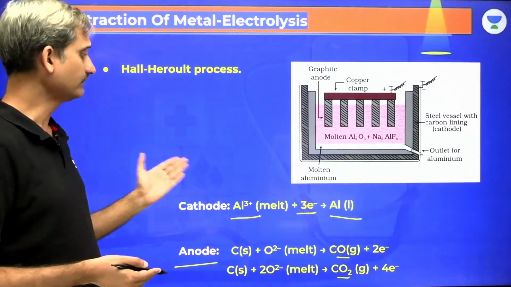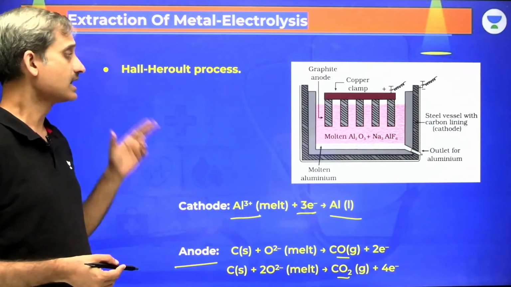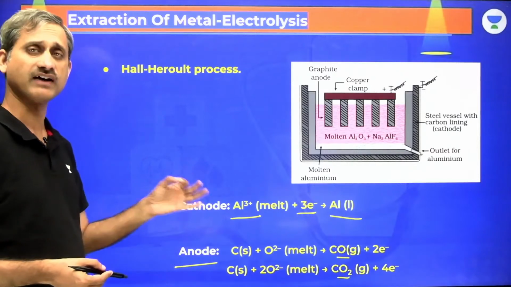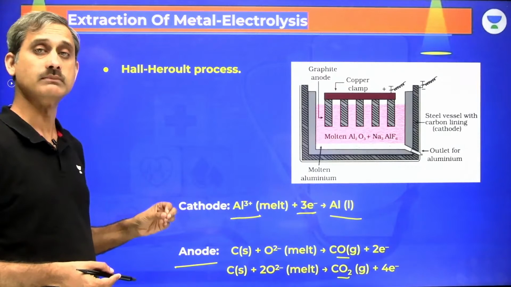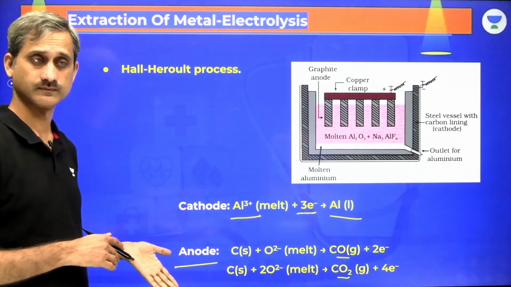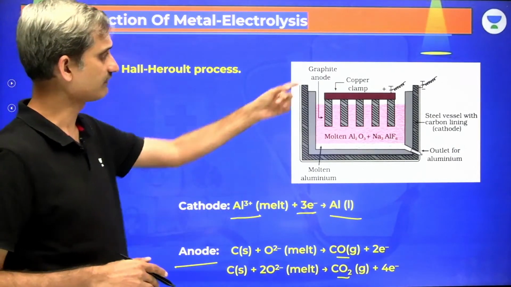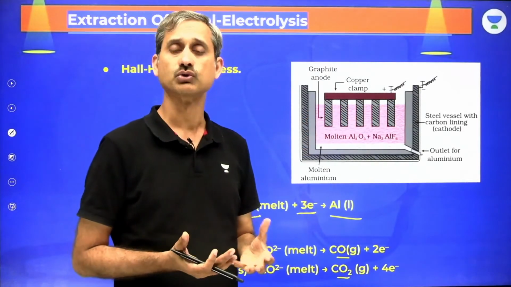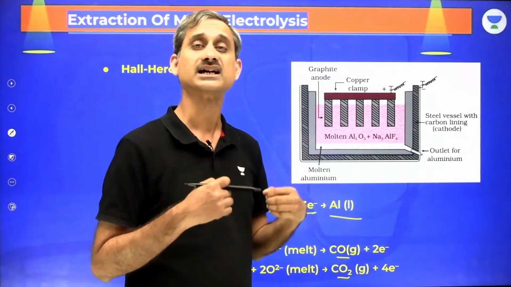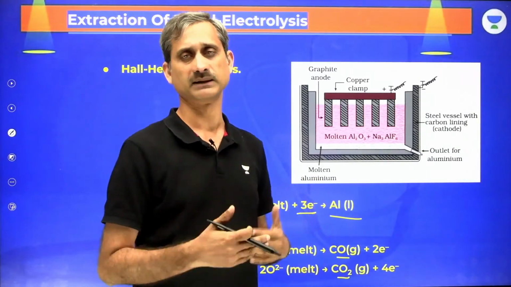Clear? When both the reactions are taking place, for each kilogram of aluminium which has been formed, around half kilogram of carbon is consumed. So these graphite electrodes which are present here are slowly consumed and they need to be replaced periodically.